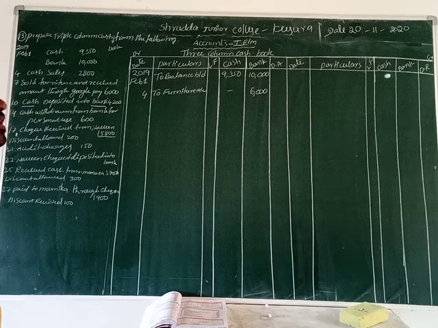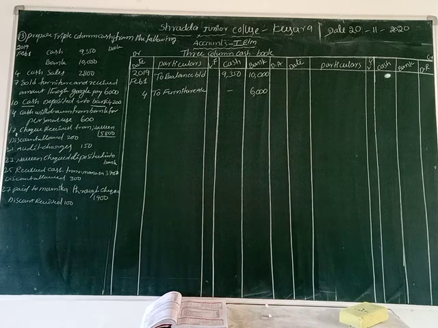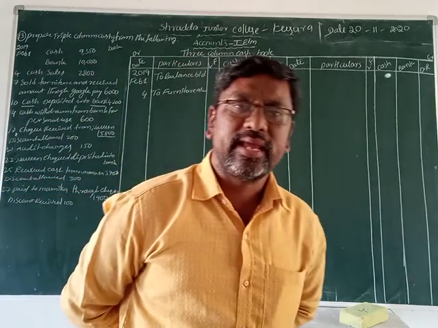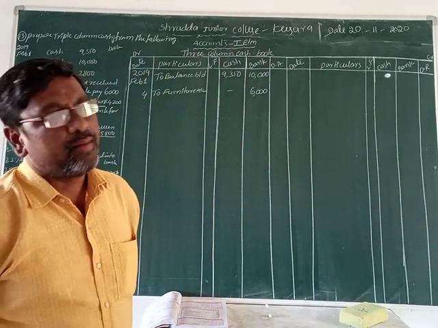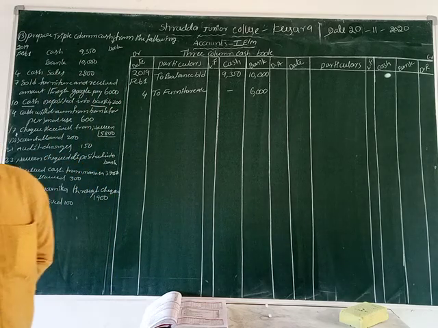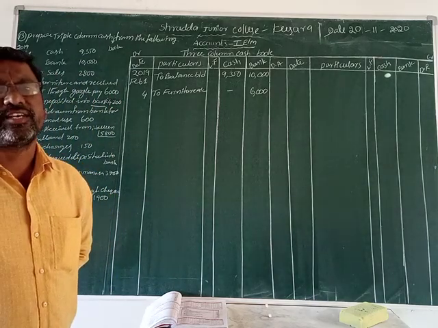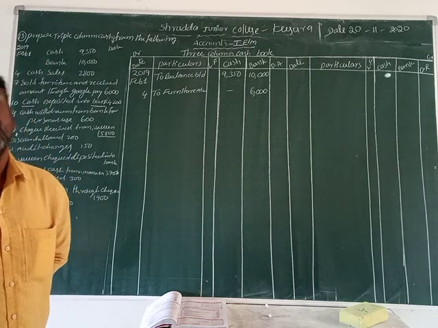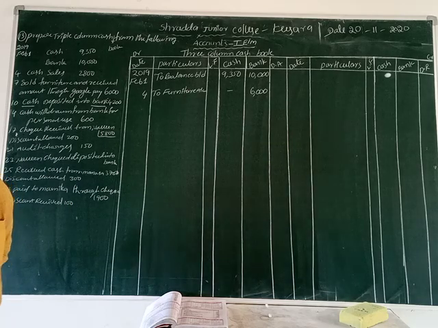First of all, how do we record that? We write the journal entry. What is the transaction? Cash deposited into bank. Who is the receiver, students? Bank is the receiver, isn't it? All receivers go to debit. What goes out of the business? Cash goes out of the business. Then which side do we record it? Credit side. Cash is credit and bank is debit here.